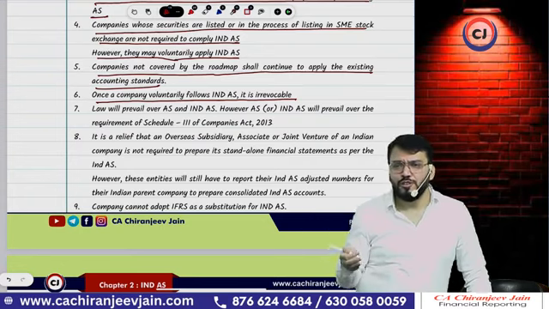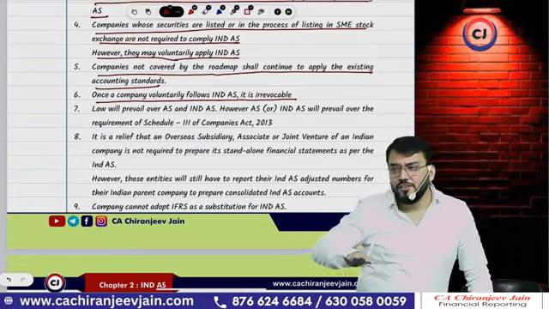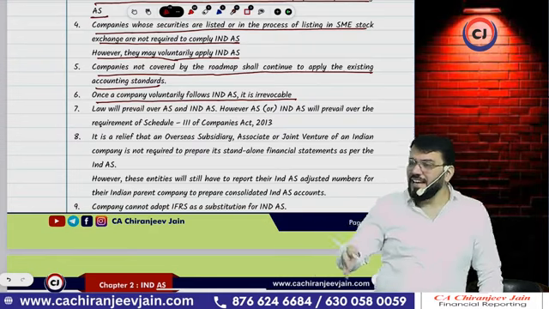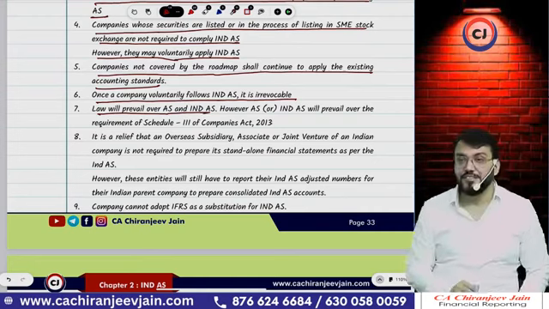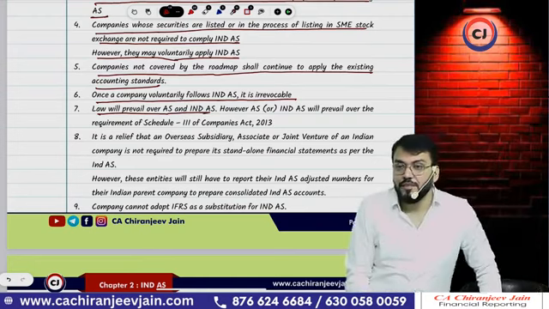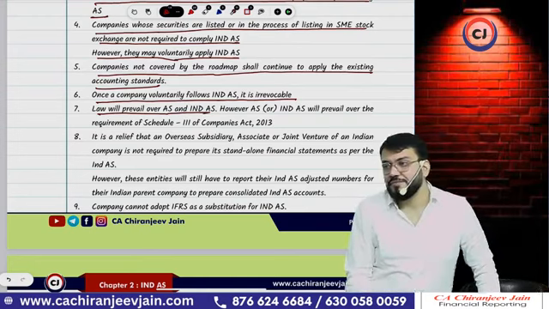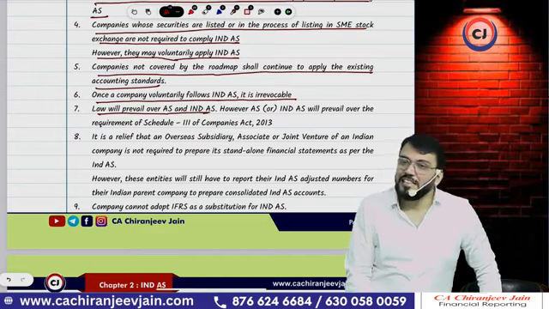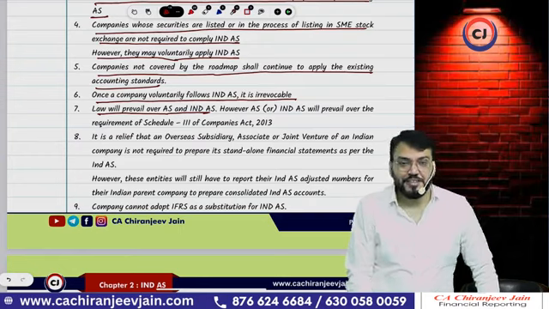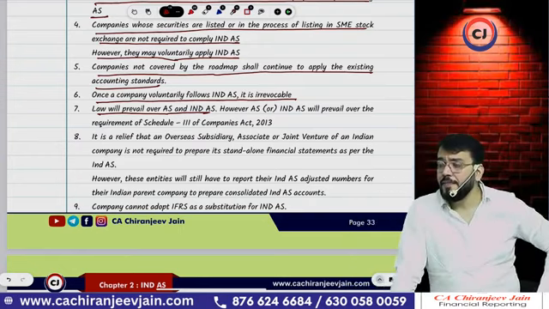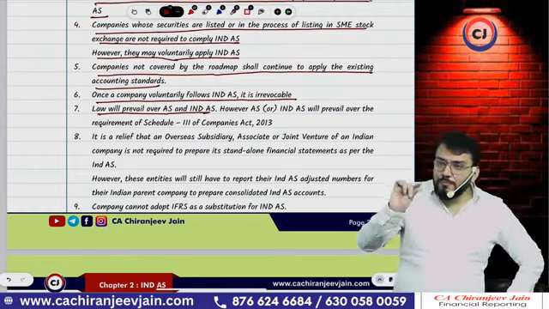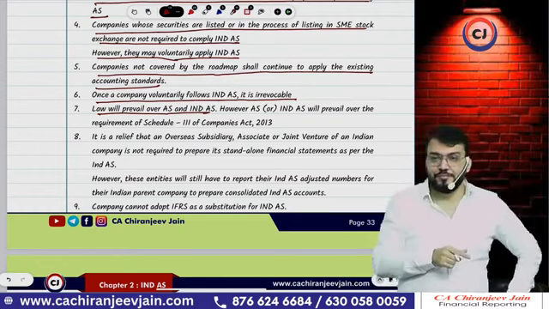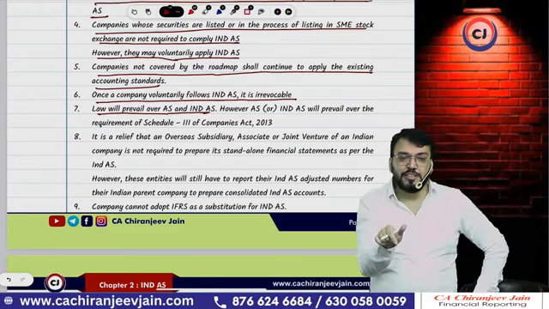Already I have informed you that Companies Act will prevail over AS and Ind AS. So law will prevail over AS and Ind AS. Law means including all acts. Means SEBI guidelines will be prevailing over what? Ind AS. Understood? But there is one exception to this rule. Companies Act Schedule 3 requirement.